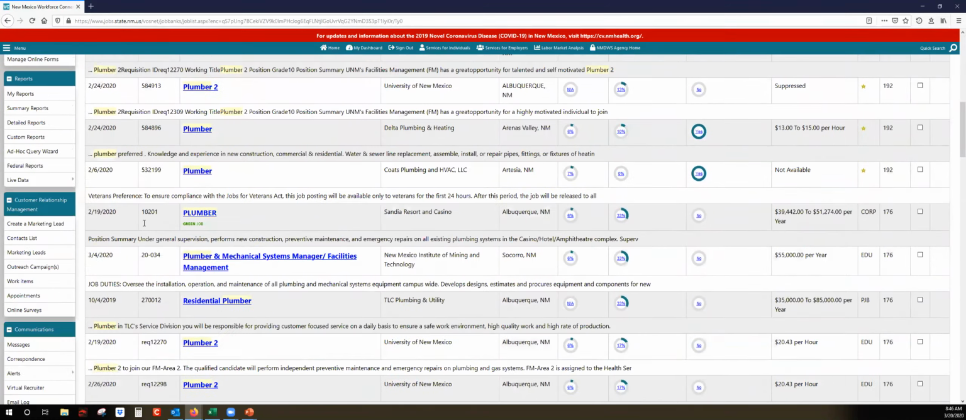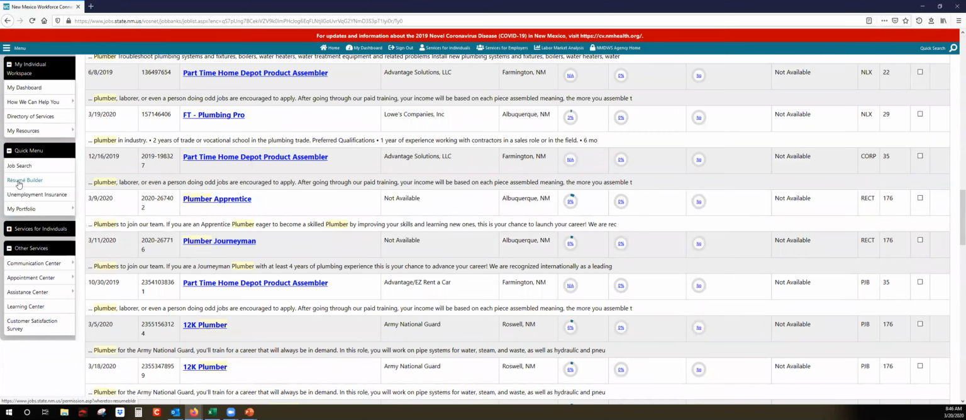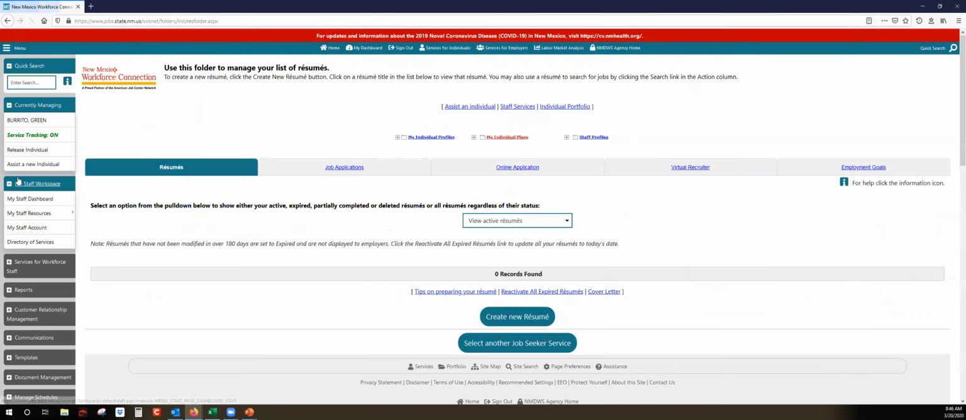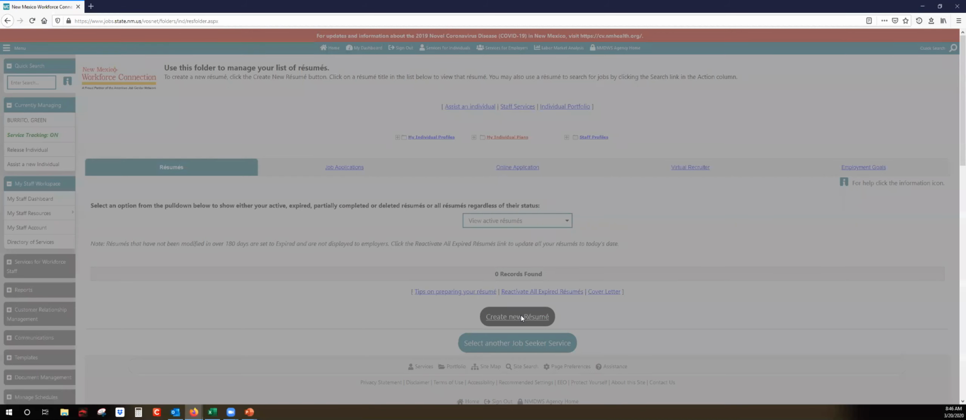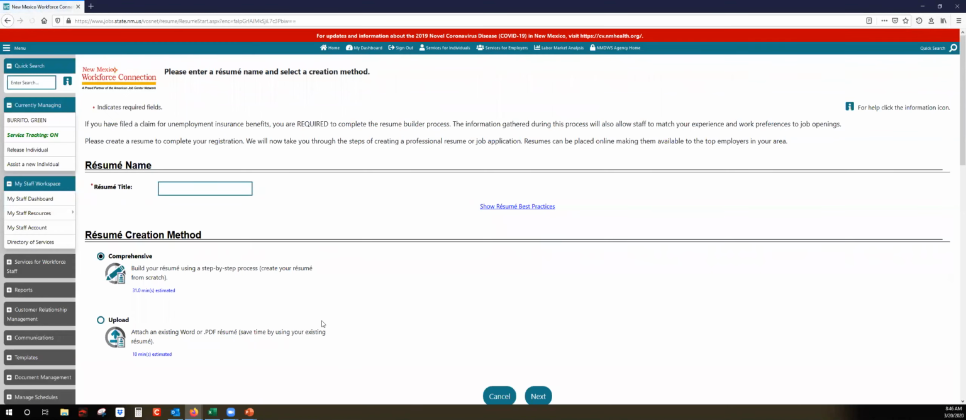If you want to create a resume, you'll go to Resume Builder. And since there are no active resumes, you can create a new resume, and you have 2 different options of creating it. You can build it yourself step by step, or you can upload an existing Word or PDF resume and update from there.